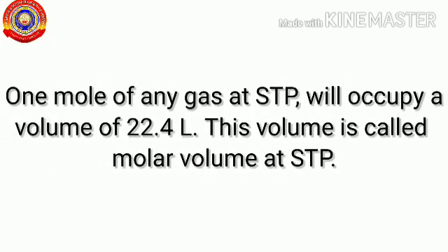That is, 1 mole of any gas at STP will occupy a volume of 22.4 liter. This is called molar volume at STP.